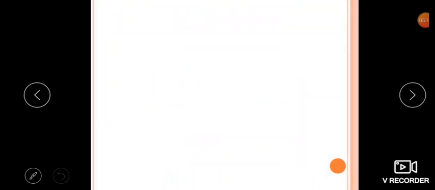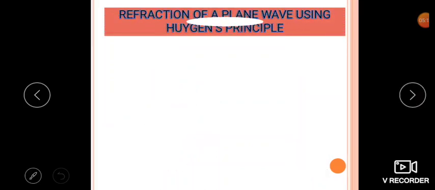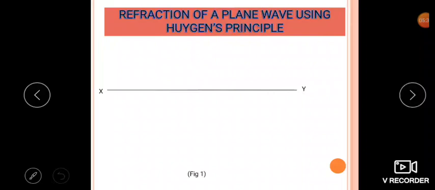Next we can discuss one more important concept, the refraction of a plane wave using Huygens principle. This is a very important derivation. With the help of Huygens principle, we will see how the refraction of the plane wave takes place. For that, let XY represent the surface separating medium 1 and medium 2.